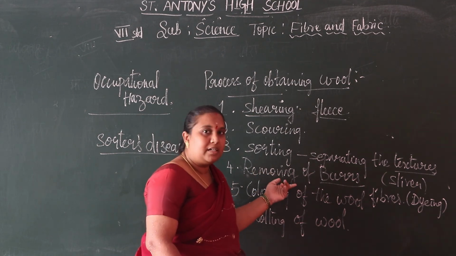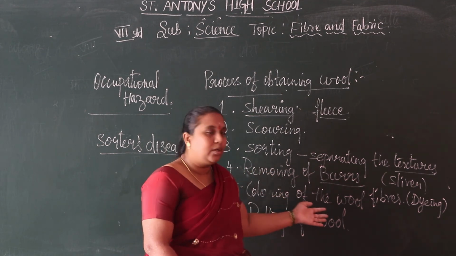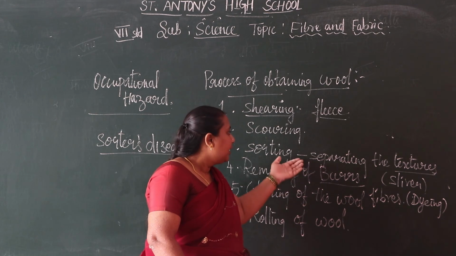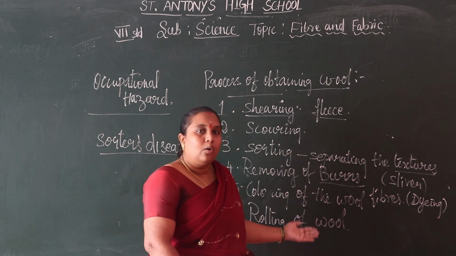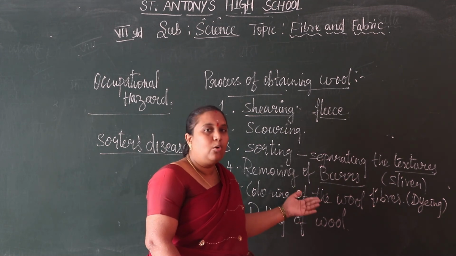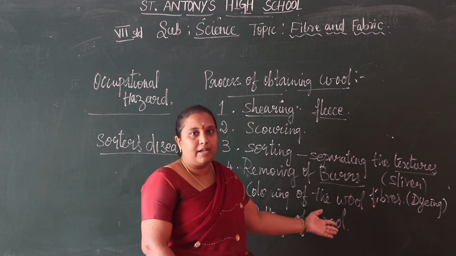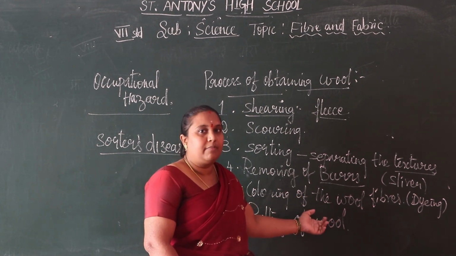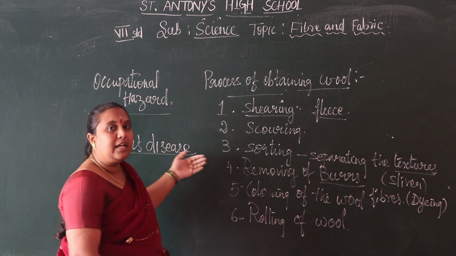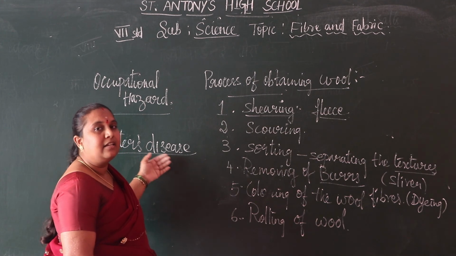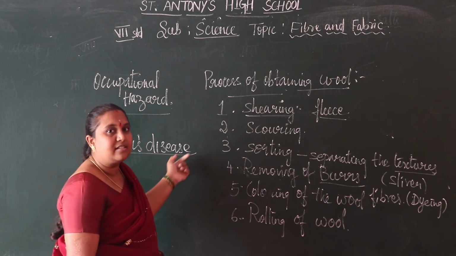By removing burrs and coloring, that is dyeing, of the wool, we use many chemicals to do this process and obtain the wool fibers. From that, the people working here get sawdust disease.